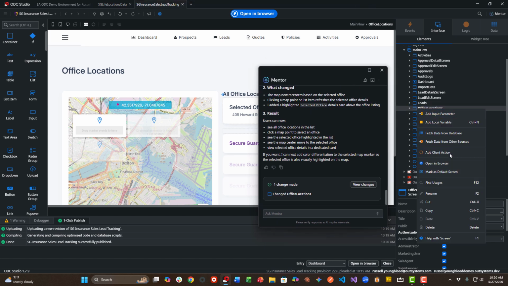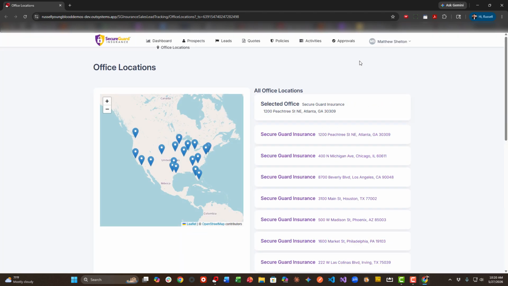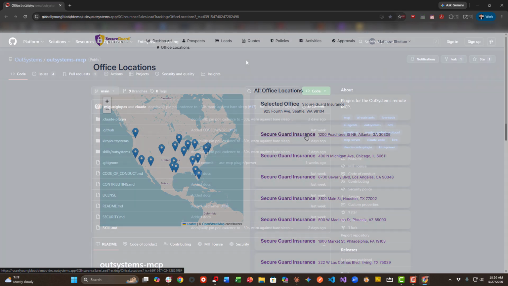So once again, with the contextual awareness of the OutSystems platform, Mentor makes it pretty fast and easy to navigate and build out new screens and add this particular screen with the maps and the information that I need. And so now what we'll do is we'll switch gears and we will try this out using Claude Code.